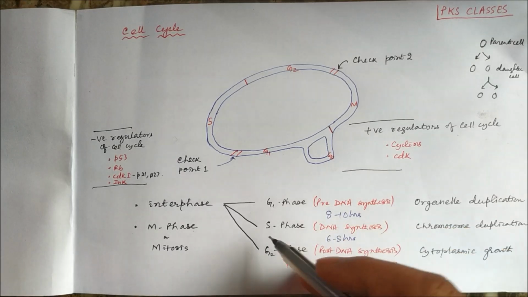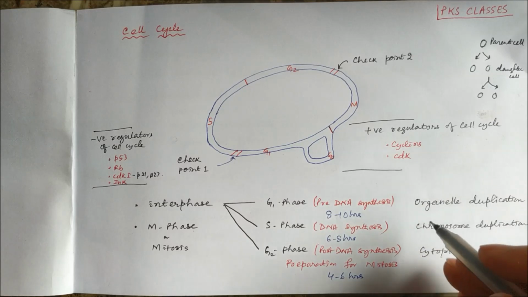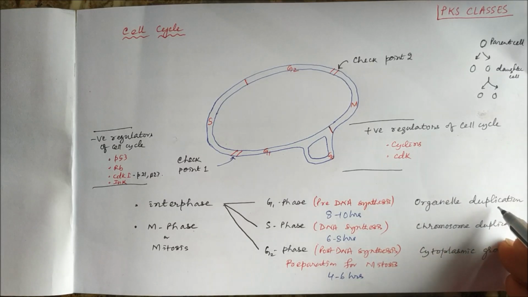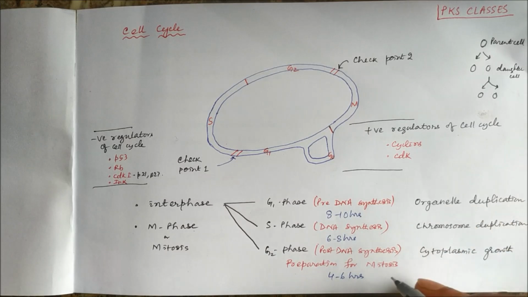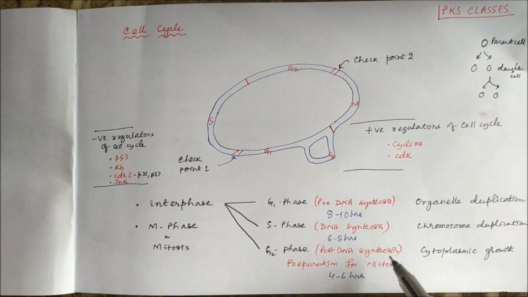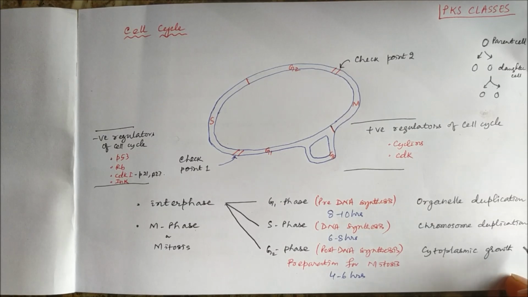Before S phase, there is pre-DNA synthesis where there will be mainly organelle duplication. In the S phase, there will be duplication of the chromosome, and in the G2 phase, or post-DNA synthesis or preparation for mitosis, there will be mainly cytoplasmic growth.